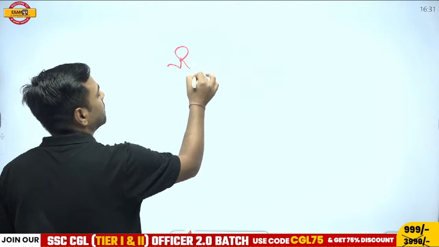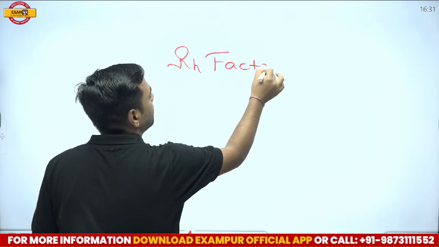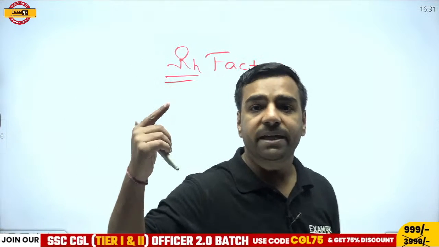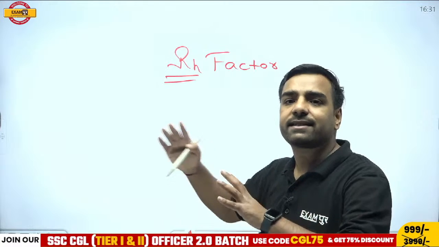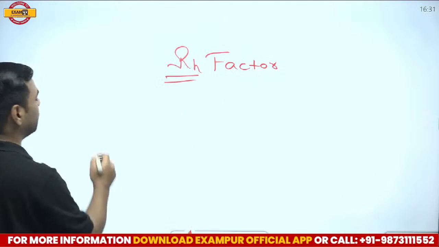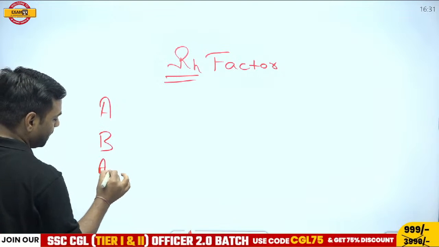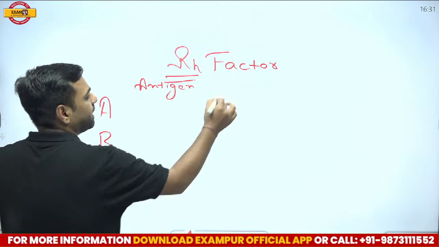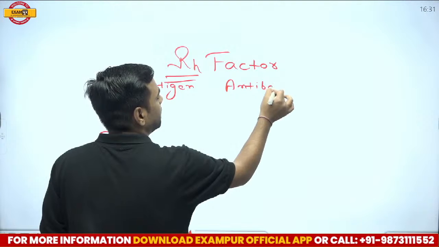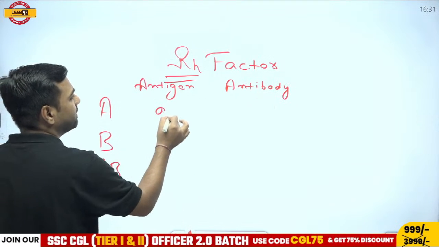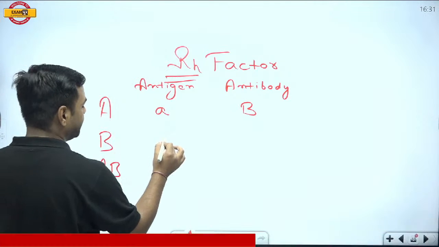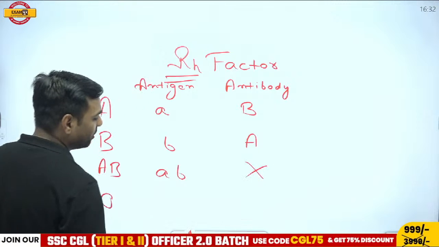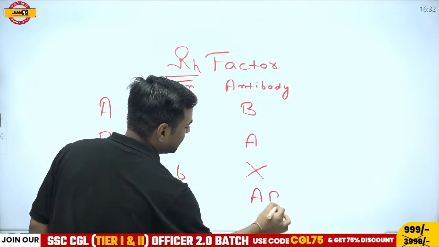RH factor. What is the RH factor? After the discovery of those 4 blood groups, A, B, AB and O, we had another discovery. If I draw that particular table, A, B, AB, O, we have antigens and antibodies. If we have antigen A, we will have antibody B. If we have antigen B, we will have antibody A. With AB, there would be no antibody. And for O, it would be the reverse. It is actually in this manner.